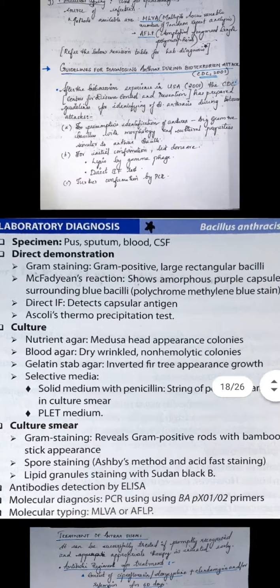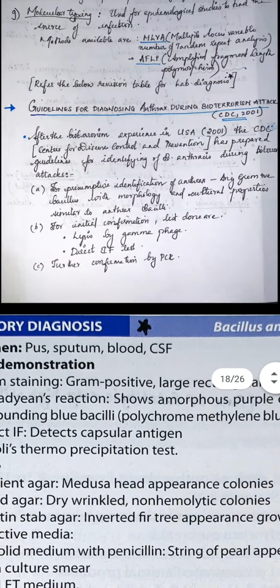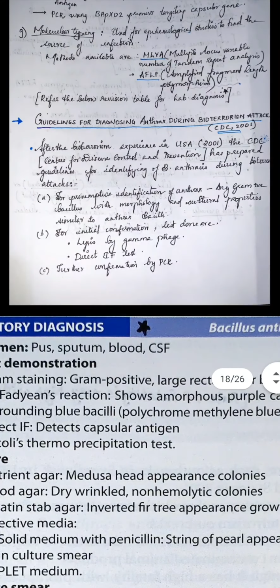Now guidelines for diagnosing anthrax during a bioterrorism attack. After the bioterrorism experience in the USA, the letter bomb attack that happened there, the CDC, that is the Centers for Disease Control and Prevention, has prepared guidelines for identifying Bacillus anthracis during further bioterrorism attacks. For presumptive identification, they do gram staining.